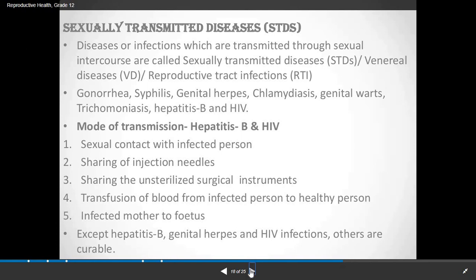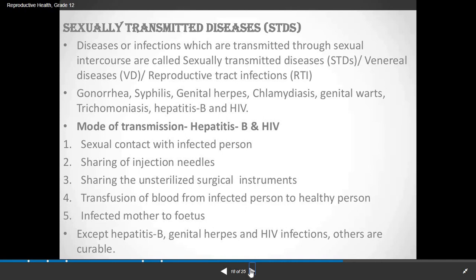They happen due to sexual intercourse, whenever one individual is already infected with this disease and is mating with another partner, so the chances are high that the other partner can get such a disease. Now, what are the modes of transmission?